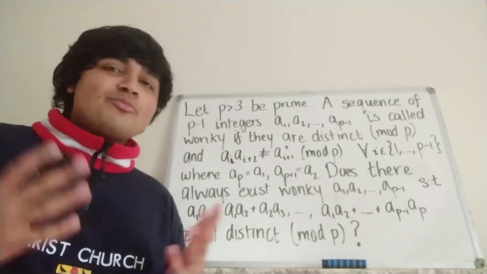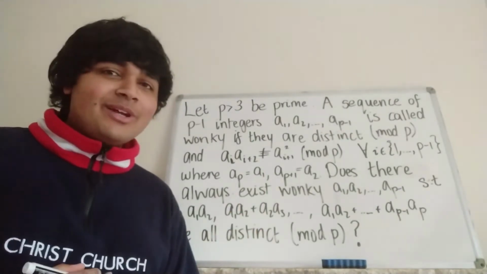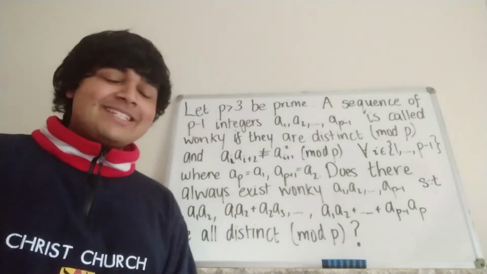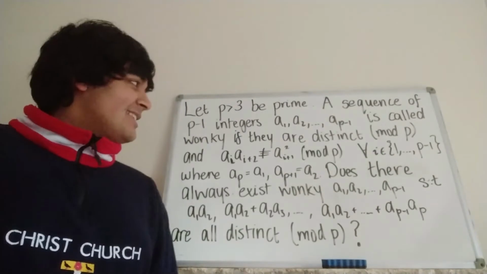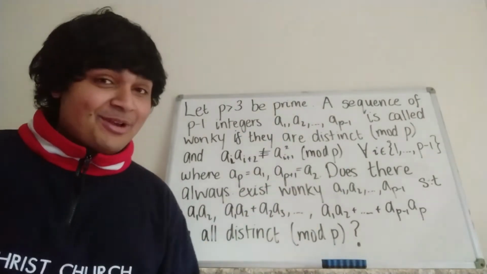Today I'm going to be going over problem 2 from the second round of the Imperial College Maths competition from 2021. As always, I'll leave a link in the description below with details of the competition. This problem is a number theory problem, and as you can see, it's quite long. Let me read it out, I'll give you a chance to have a go at the problem, and then I'll